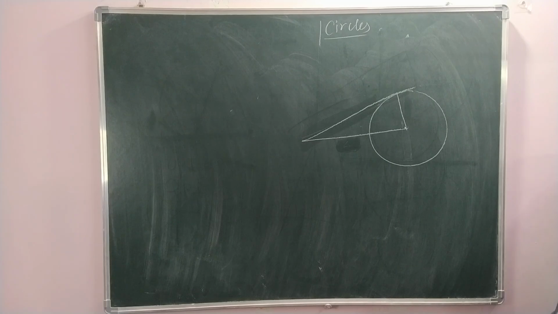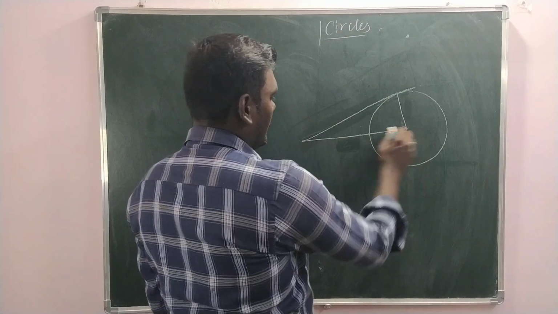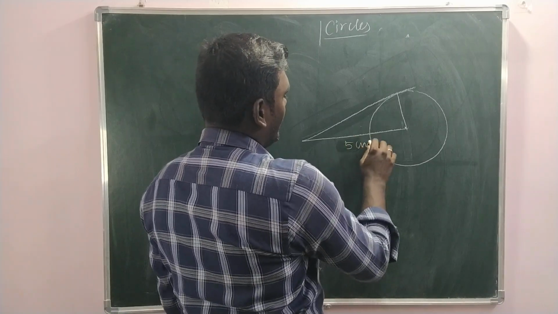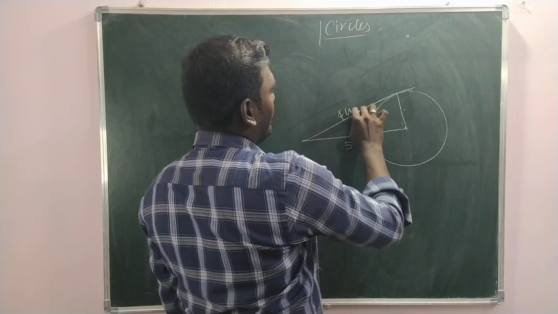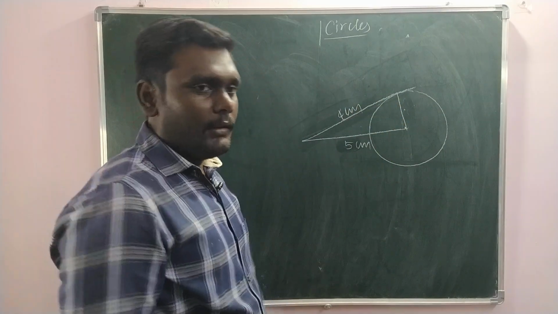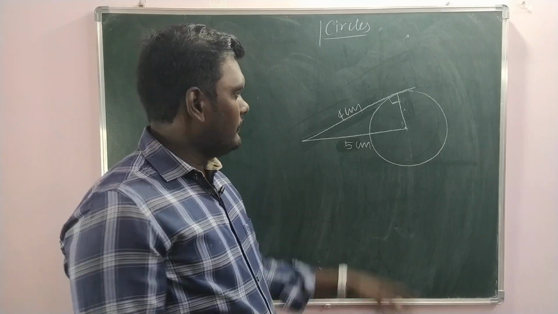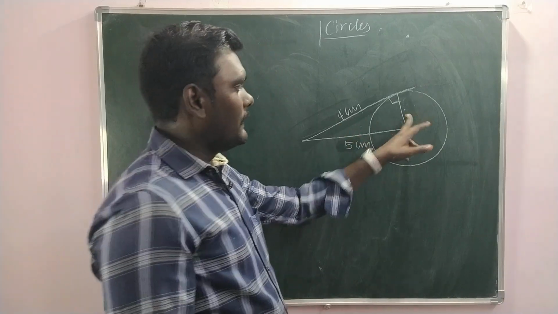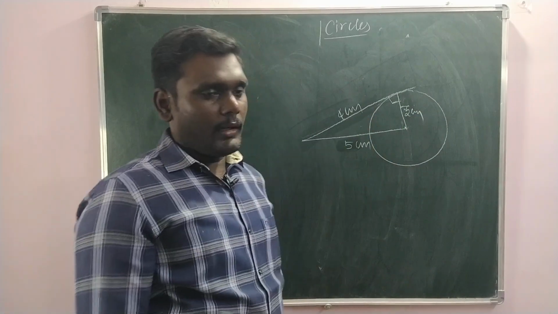Length of the tangent, at a distance 5 cm. So this is 5 cm, the tangent length is 4 cm, and the radius we have to find. We know that these two are perpendicular. Then using Pythagoras theorem, this is 3 cm. That's all. But proper steps you have to write, remember.